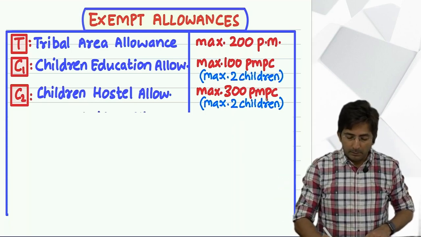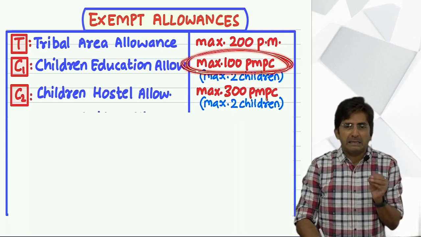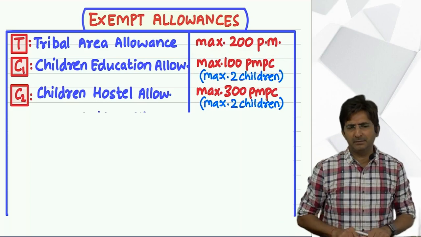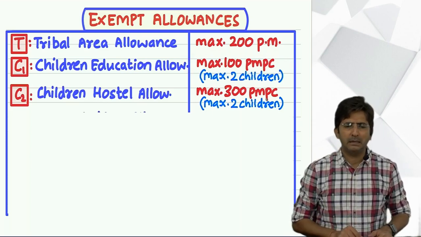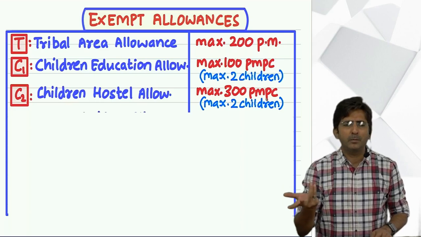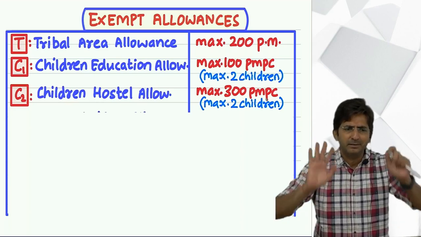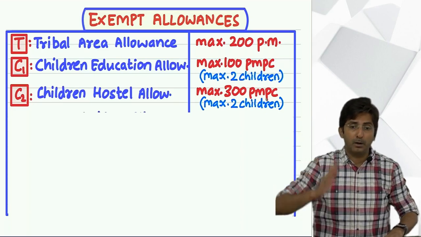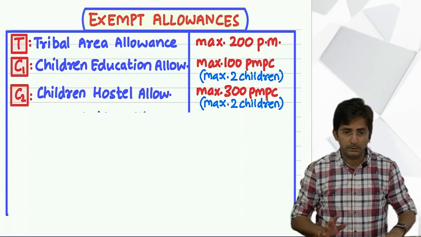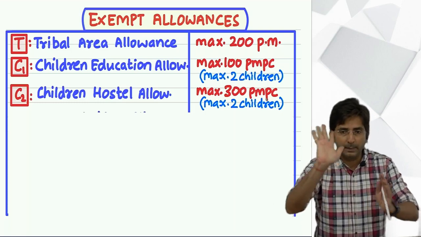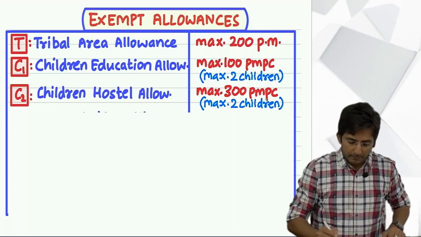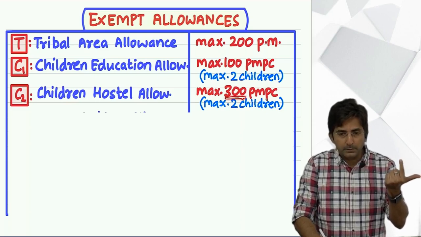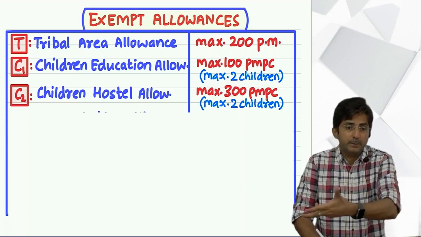For example, your boss is also so miser that for the education of children he is giving 50 rupees per child. 50 rupees per month per child. Then 50 rupees per month per child is below 100. Exempt. Fully exempt. But if boss gives you 500 per month per child, 1000 per month per child, then only 100 per month per child is exempt. And if it is hostel, then 300 per month per child, because hostel has got more expenses in real life.